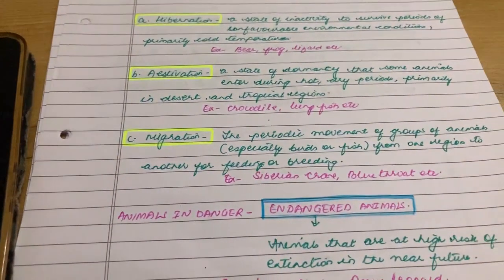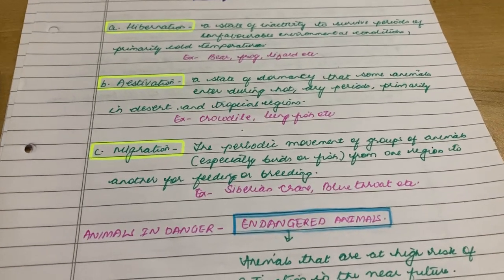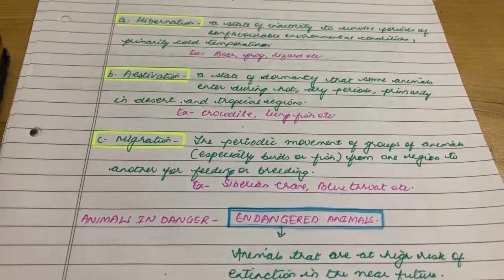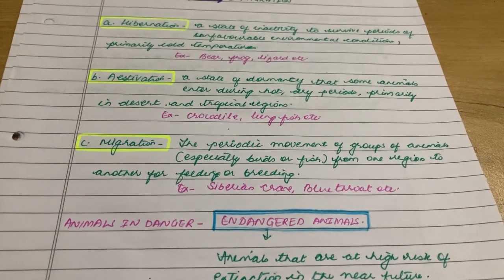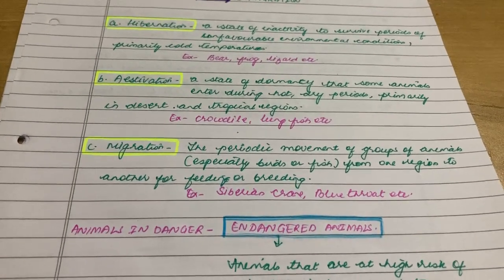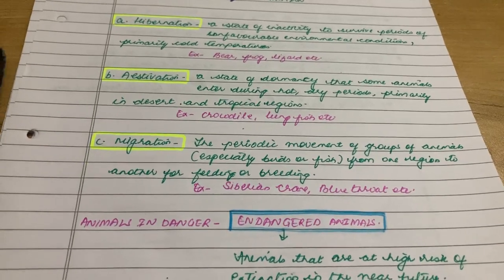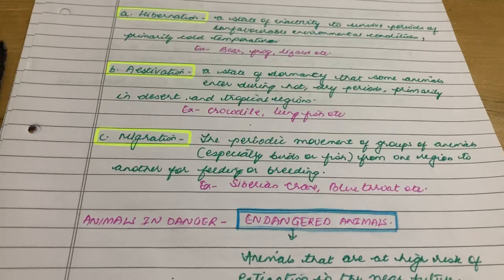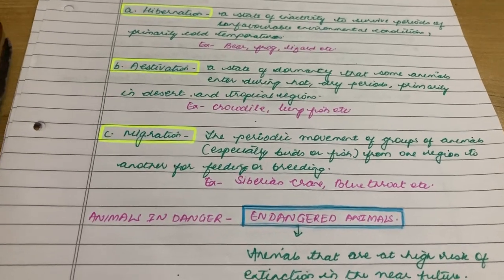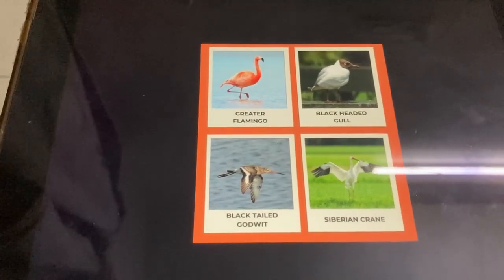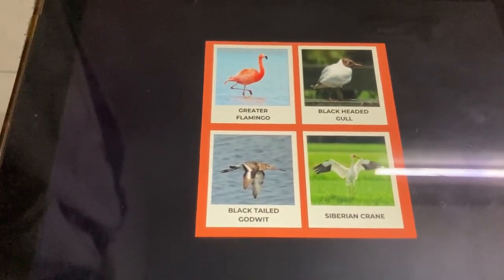And then migration, the periodic movement of a group of animals, especially birds or fish, from one region to another for feeding or breeding is migration. The examples are Siberian crane, bluethroat, etc. And here are the pictures of those birds that migrate periodically.